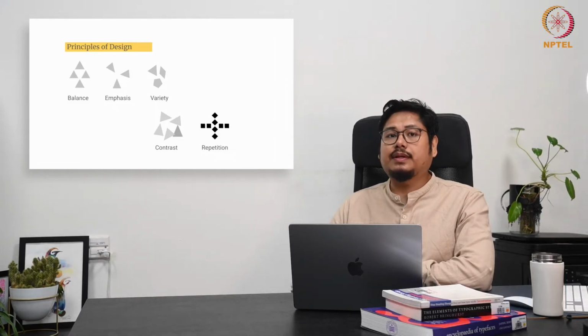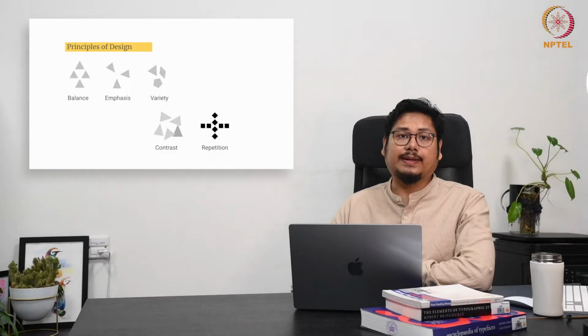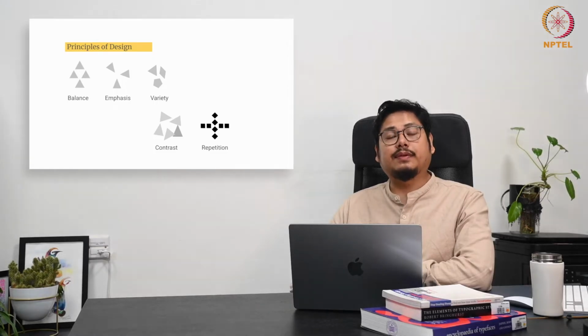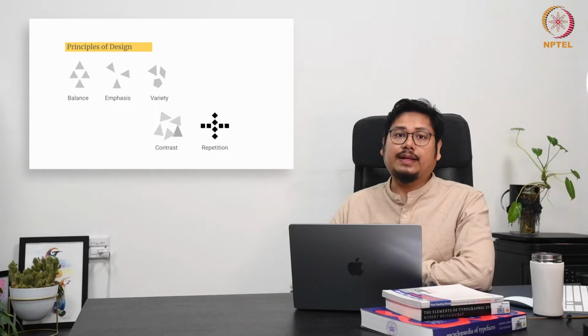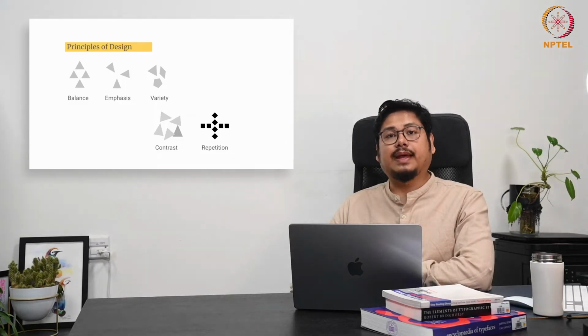Also, in terms of identity design or branding, the consistent use of repeated elements strengthens recognition and reinforces the concept of branding. It also improves navigation. Repeated patterns or styles guide viewers through a design intuitively. And finally, it also adds rhythm and harmony to the overall composition.